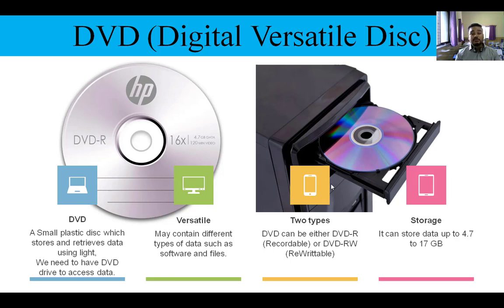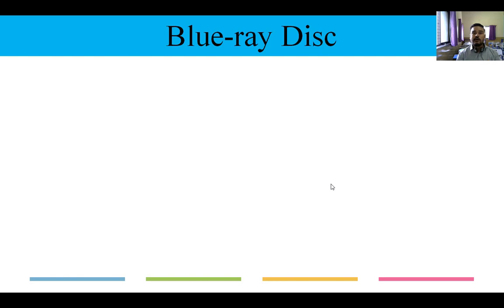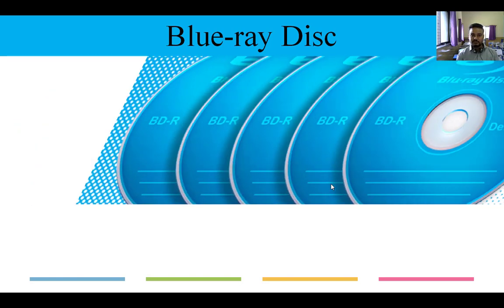Now storage capacity. As I told you, CD stores up to 650 to 900 MB. DVD can store from 4.7 GB to 17 GB. Huge, no? So generally we get DVDs in our market which are of 4.7 GB, but they can store up to 17 GB. Understood?